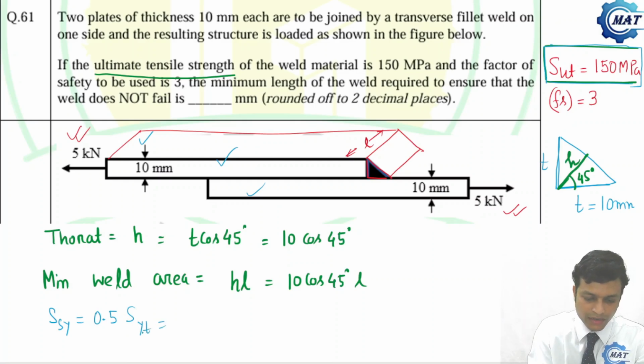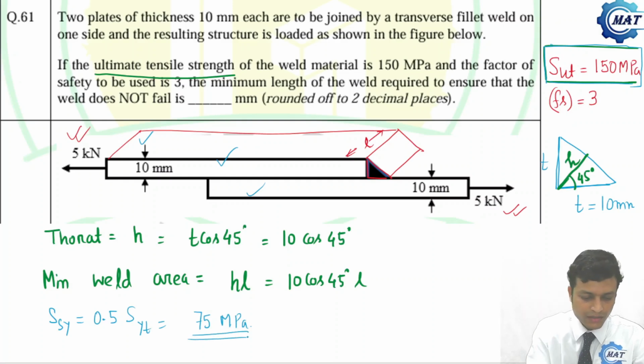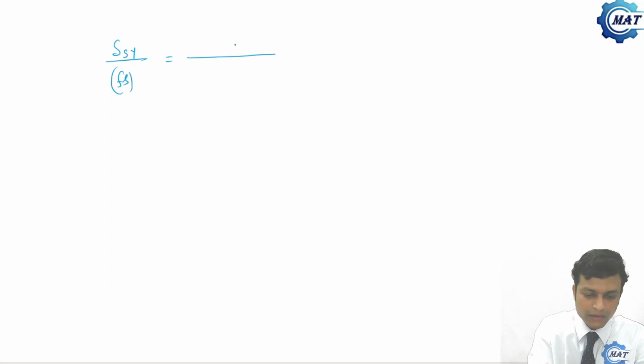I am considering yield strength in tension is equal to ultimate strength. Considering that, that is the point. This is the discrepancy of the problem. MPa. So this is the maximum value of the shear stress. Now, this SSY divided by factor of safety is what? Yield strength in the weld. That is what? P by H into L.